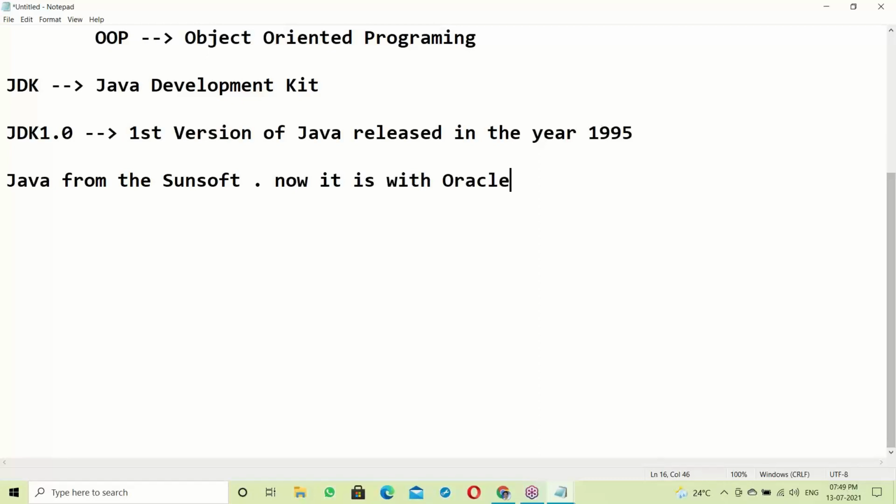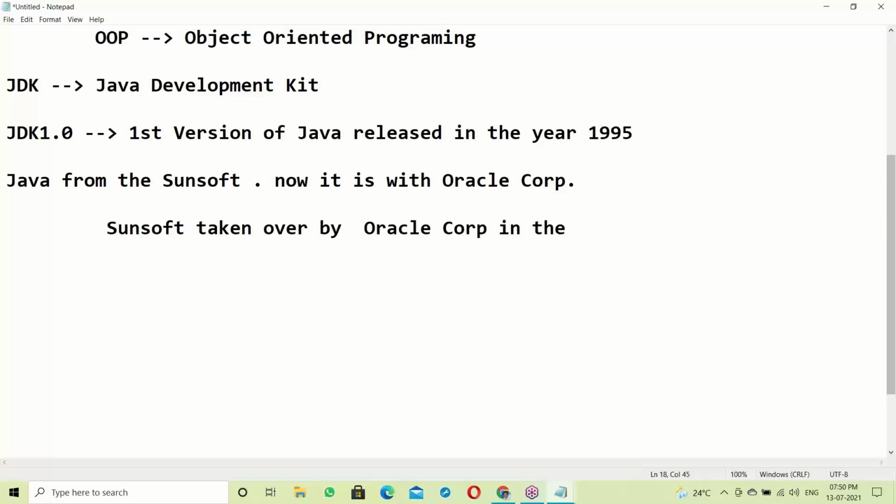Sunsoft was taken over by Oracle Corporation in the year 2010. Currently Java is with Oracle Corporation.